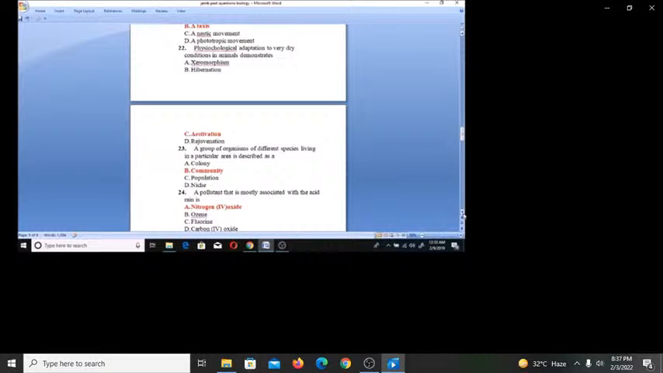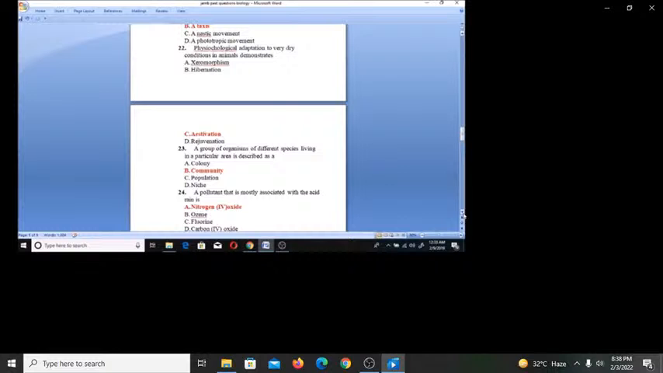A pollutant that is mostly associated with acid rain is, it has to be something related to nitrogen. A. Nitrogen 4 oxide, B. Ozone, C. Fluorine, D. Carbon 4 oxide. The answer is nitrogen 4 oxide. 25. The vitamin which is important in the formation of the retina pigment is A, vitamin A, B, vitamin B, C, vitamin C, D, vitamin D? The answer is A, vitamin A. The hygrometer is used for measuring A, relative humidity, B, specific gravity, C, rainfall, D, salinity. The answer is A, relative humidity.